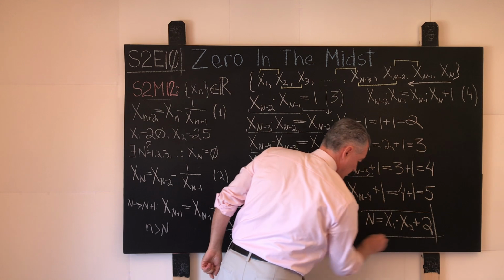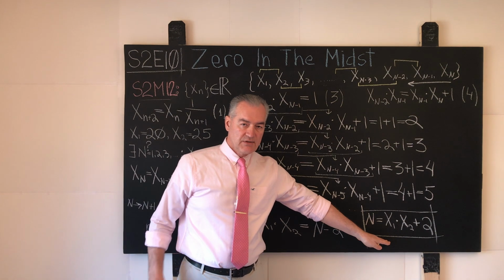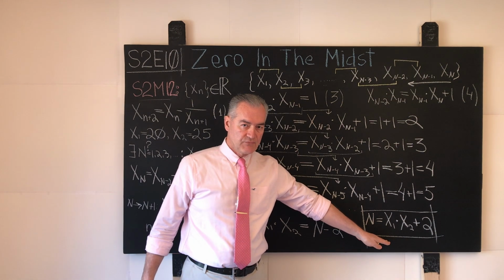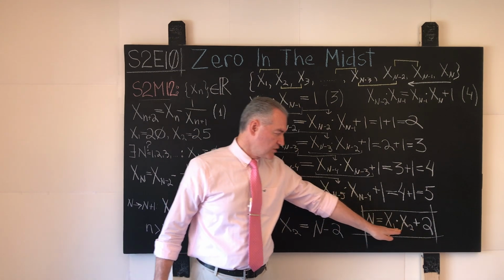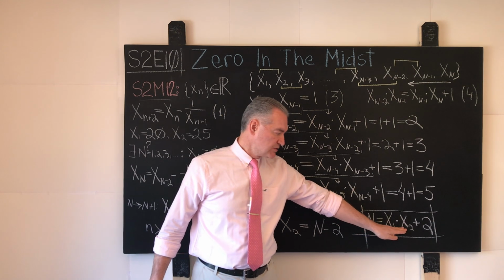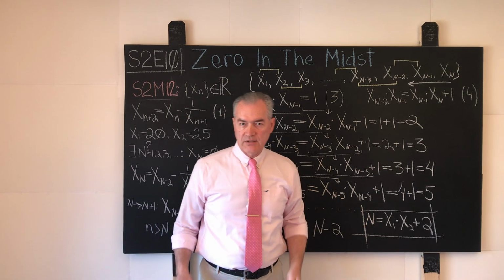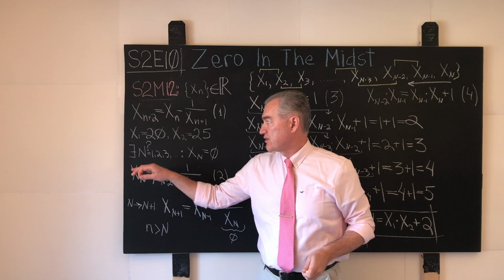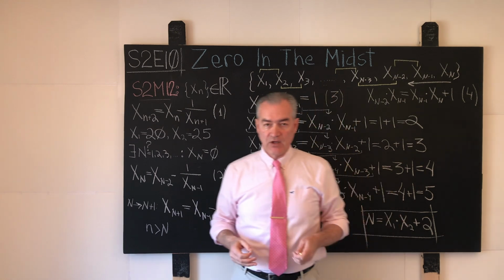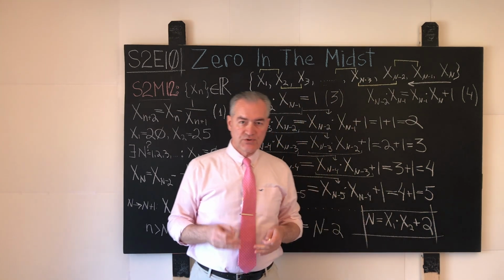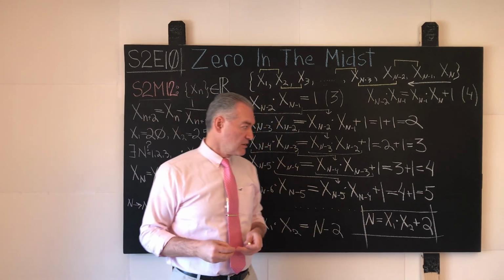Let me write it down over here. Now that we understand the mechanics of how the solution of this problem can be generated, the actual values for the first two elements in the sequence do not really matter. This is the workhorse formula, so to speak. And again, as I mentioned in the previous episode, the reason I chose these poetic values of 20 and 25 is because the year in which I shoot this episode is 2025. We cut this year in half. We have 20 on one side, 25 on the other, and there you go.